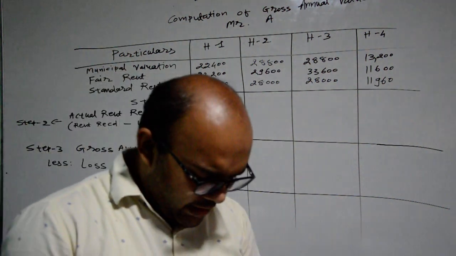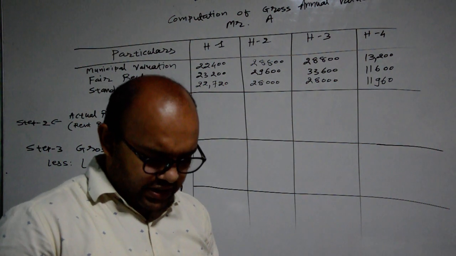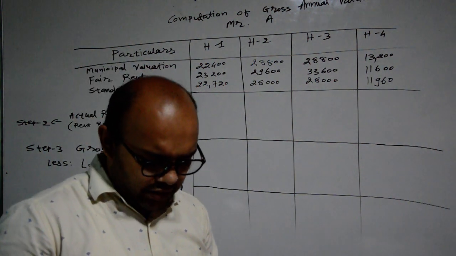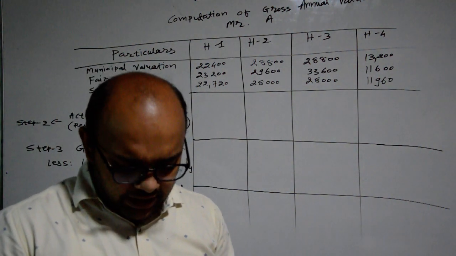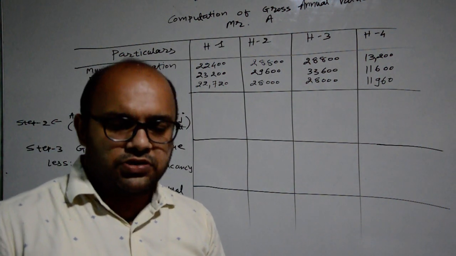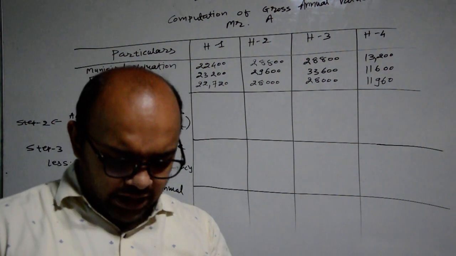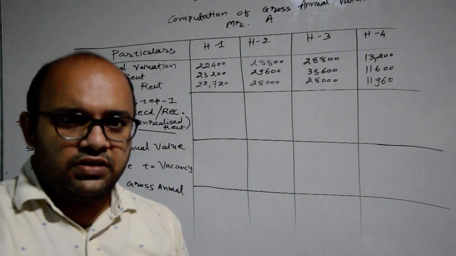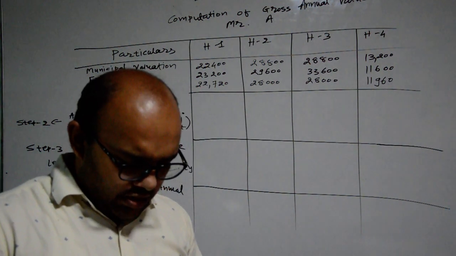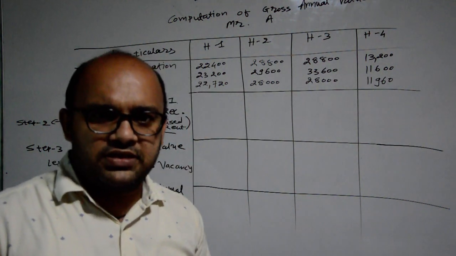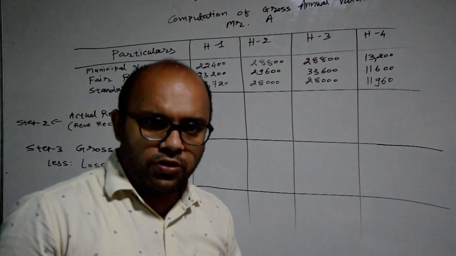First of all, we are provided with municipal valuation, expected fair rent and standard rent, that we know. Then the rate of rent, meaning monthly rent, how much amount will be paid by the tenant. Then the vacancy period. Vacancy period means for that period no tenant is there in the house and no rent is received by the owner. Then unrealized rent. Unrealized rent means the tenant is not paying rent to the owner of the house.